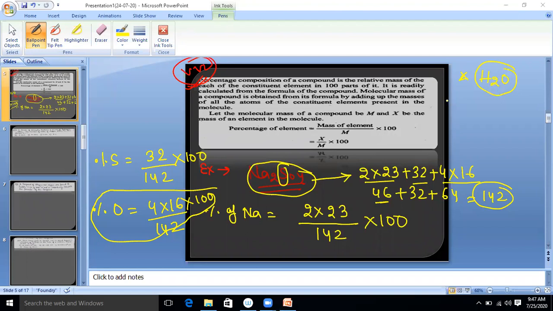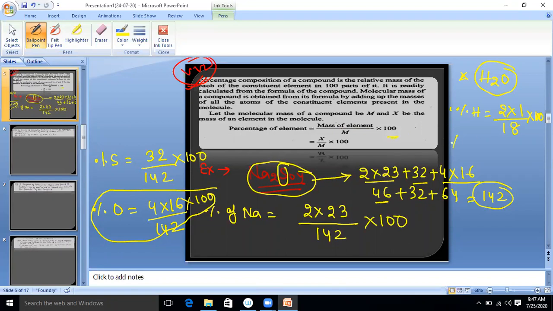Look at what is the percentage composition of hydrogen? Hydrogen how many times? 2 times. What is the mass of each hydrogen? 1. 2 into 1. What is the molar mass of H2O? 18. Multiply by 100. Look at the mass of element upon M, M is molar mass, into 100. After solving, you will get the answer.